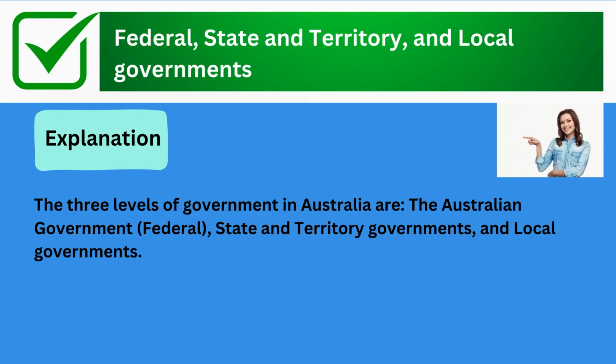The correct answer is federal, state, and territory, and local government. Explanation: the three levels of government in Australia are the Australian government, federal, state, and territory governments, and local governments.